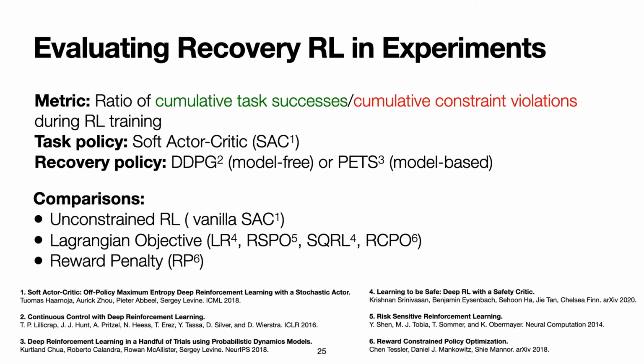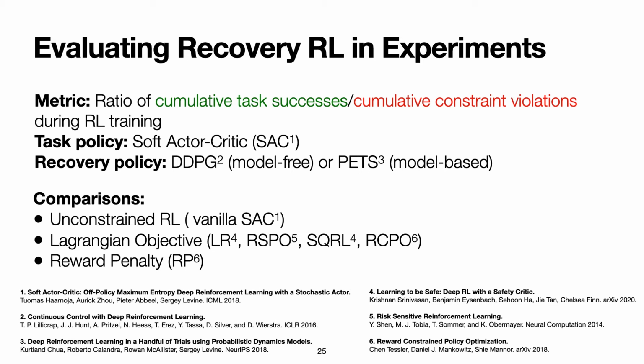We evaluate Recovery RL on a set of simulation and physical domains to test whether it can effectively trade off between task-driven exploration and constraint satisfaction during online learning. Because we want to capture these potentially conflicting objectives, we report the ratio of cumulative task successes to cumulative constraint violations. We report both cumulative task successes and cumulative constraint violations separately in the appendix of the paper.